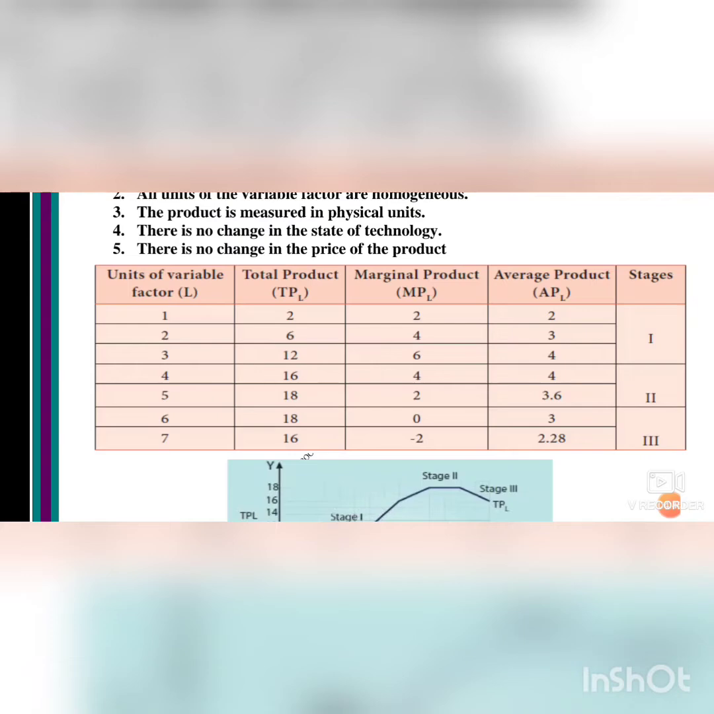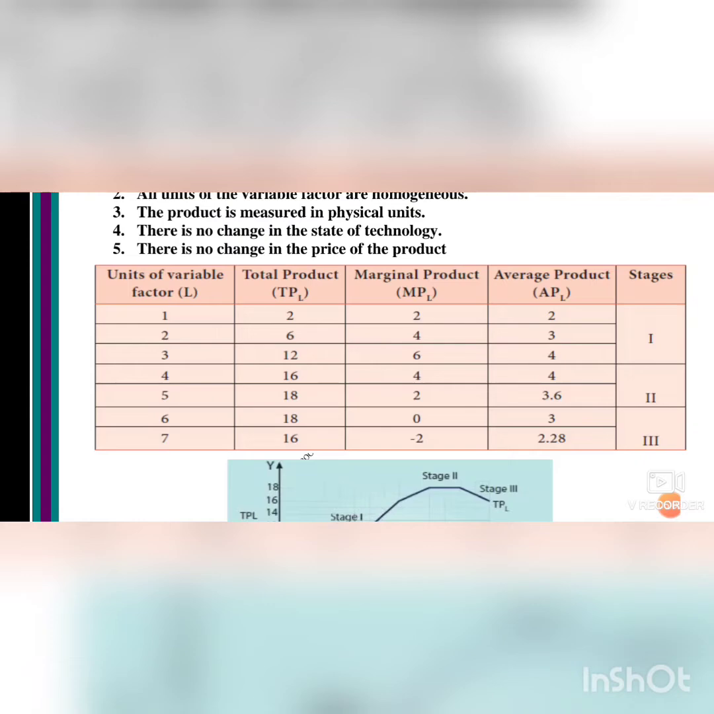2 plus 4 is 6. 6 plus 6 is 12. And 4 plus 12 is 16. 2 plus 16 is 18. 0 plus 18 is equal to 18. And the last one you see, 18 minus 2 means 16. The answer is 16. So this is the way you are getting the total product, this calculation.